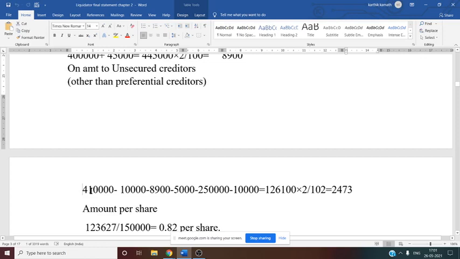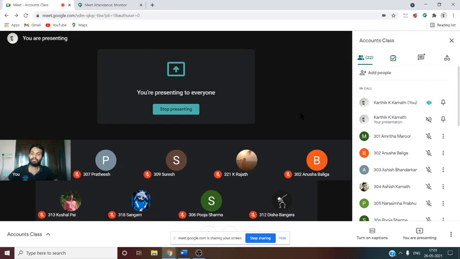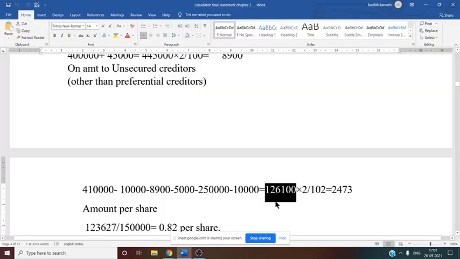If you do all these minuses, you will finally get one amount, that is 1,26,100. So this 1,26,100 is nothing but the amount available in the hands of the liquidator after making the payment to all concerned parties. Now the remaining amount is to be given to the unsecured creditor. On this amount we need to calculate the remuneration. Remuneration is given in the question: 2% on the amount distributed to unsecured creditor.